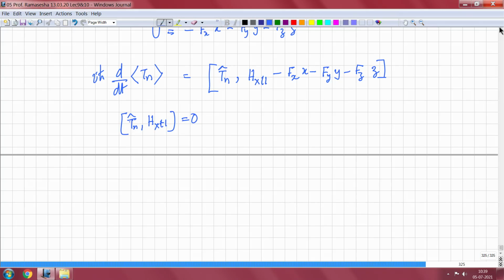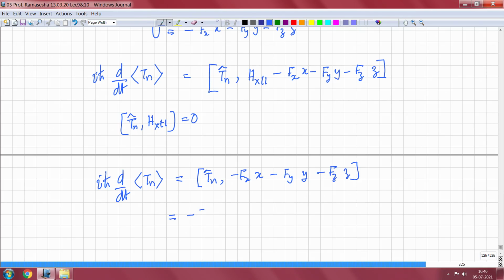So what we can write down is i h cross d by dt of T_n is equal to the commutator of T_n with minus F_x x minus F_y y minus F_z z. The translation shifts x to x plus R_nx, where R_nx is simply the x component of the translation vector.